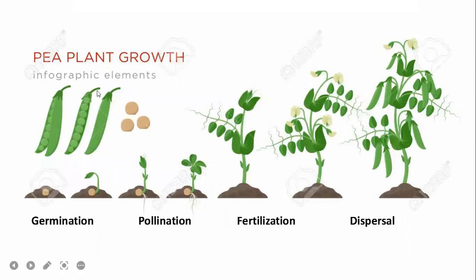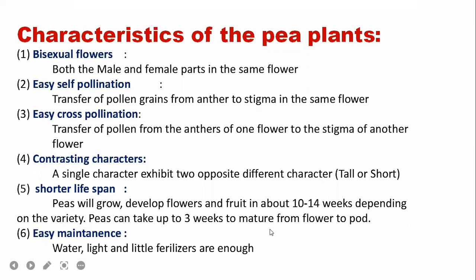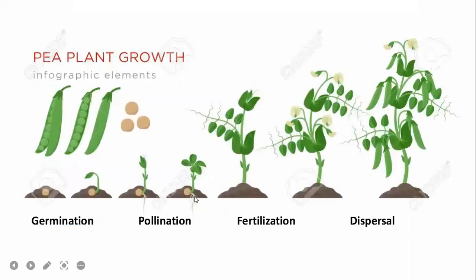Now look at that. These are the developmental stages which I mentioned. From the seed, germination can be seen, followed by growth of the plant, and then flowering, pollination, fertilization, and dispersal.